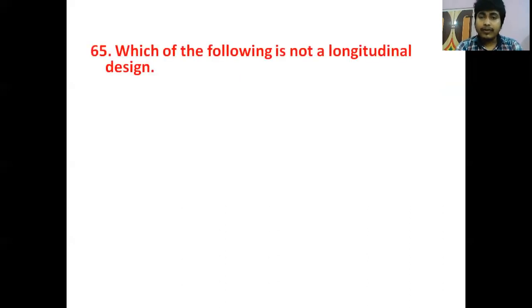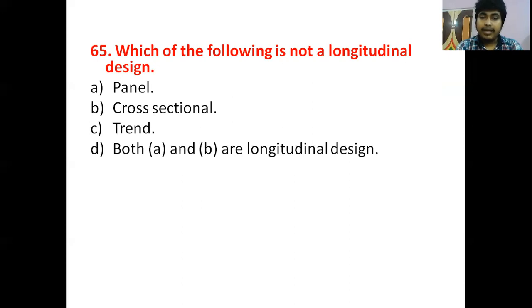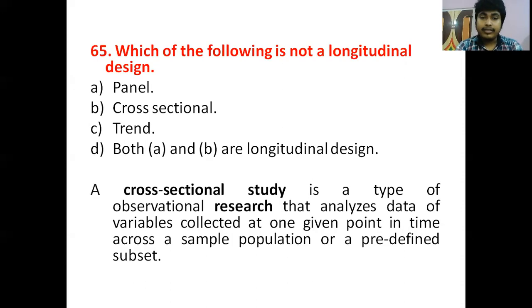The next question is, which of the following is not a longitudinal design? Here the options are: panel, cross-sectional, trend. Both A and C are longitudinal designs. So our correct answer will be cross-sectional. Cross-sectional is not a longitudinal design. A cross-sectional study is a type of observational research that analyzes data of variables collected at one given point in time across a sample population or predefined subset. So our correct answer will be option B.